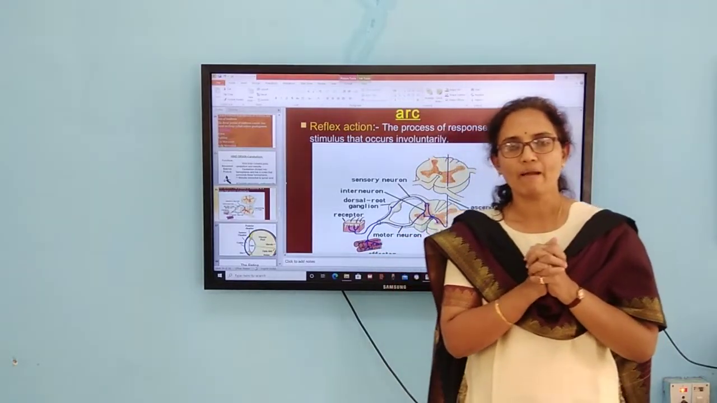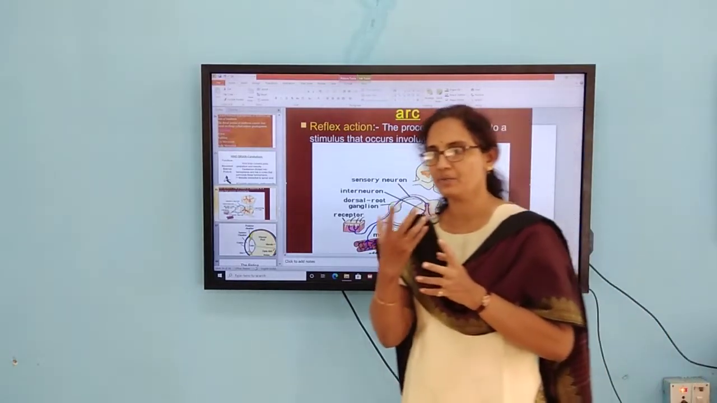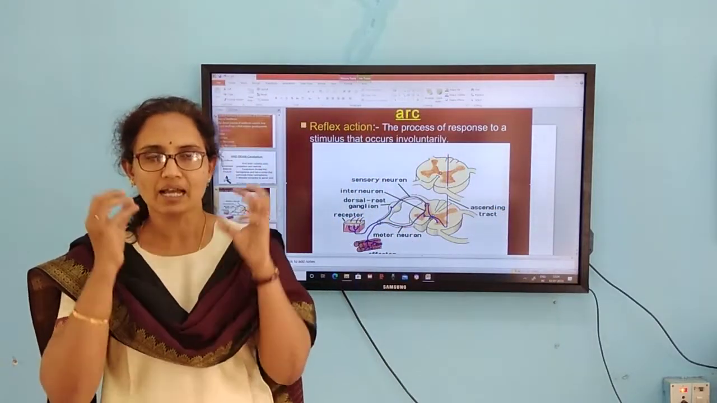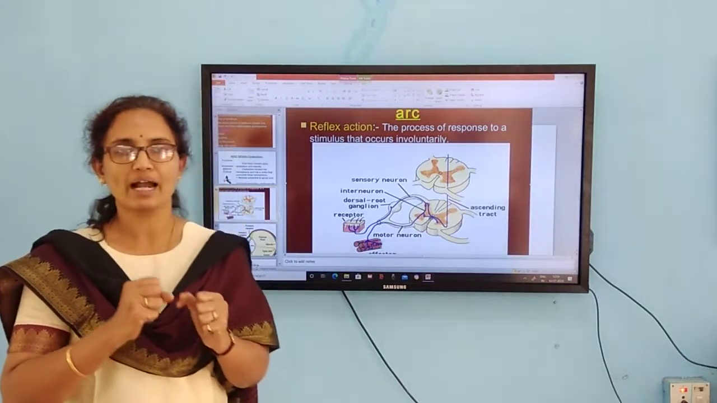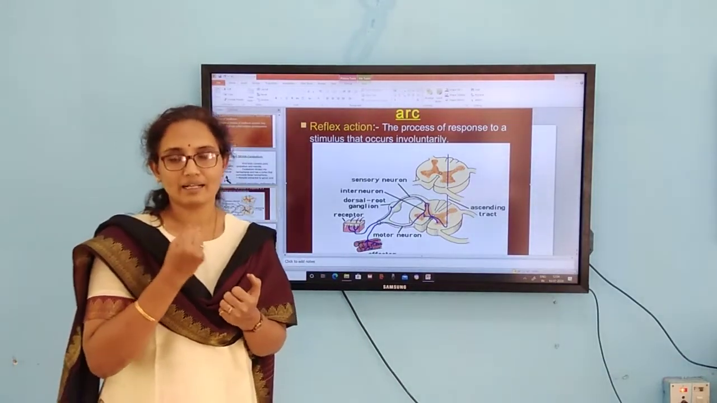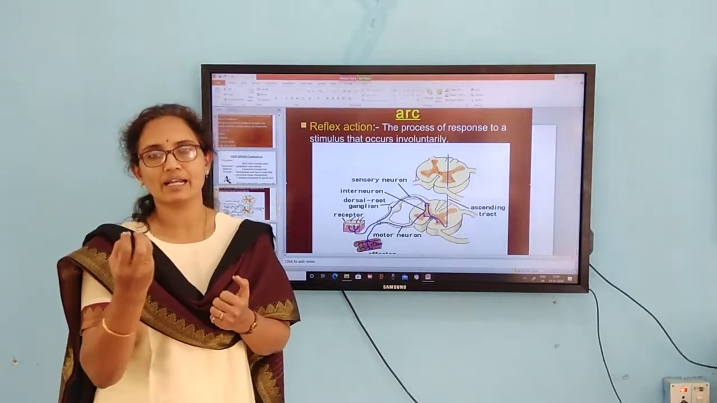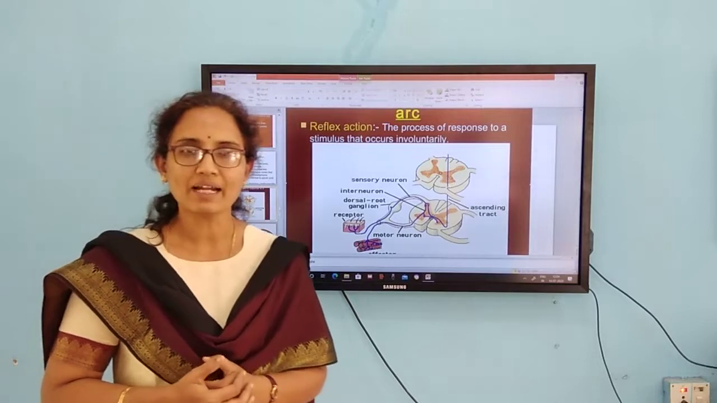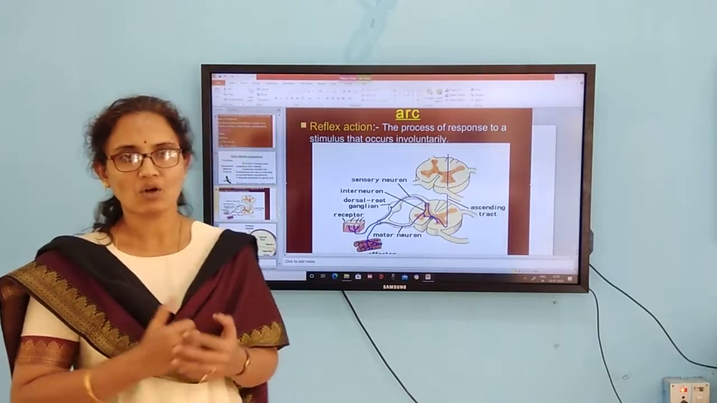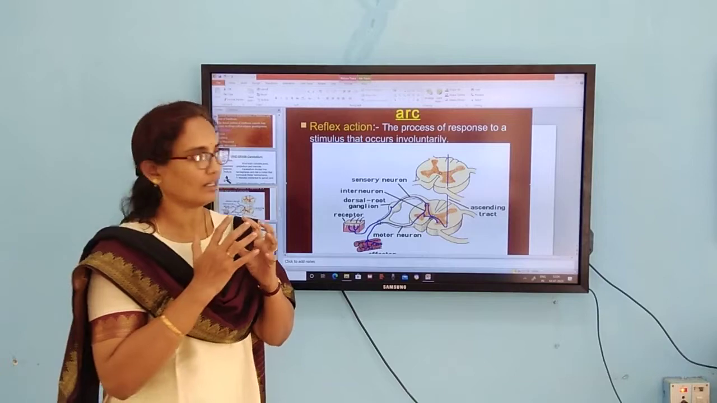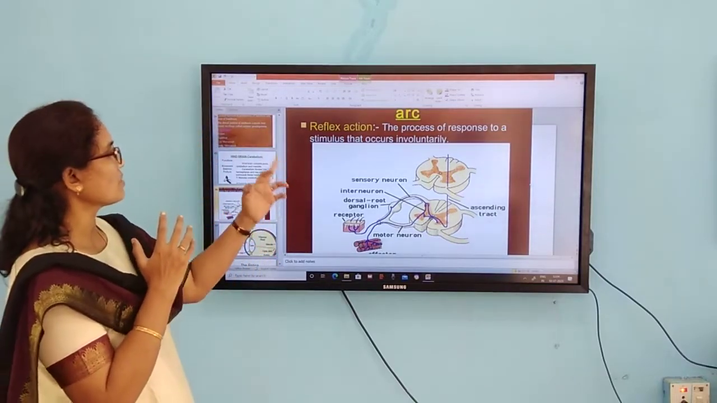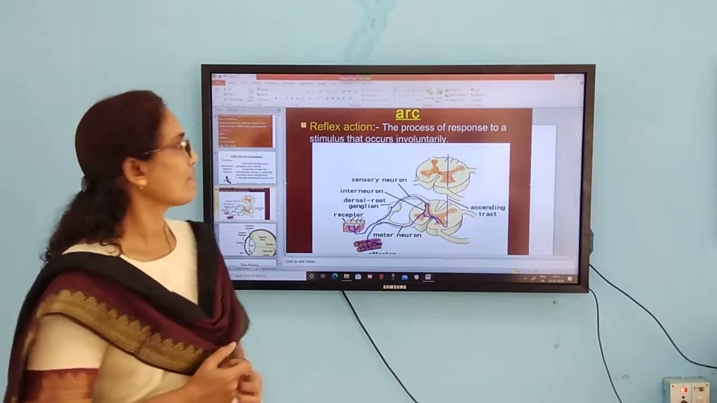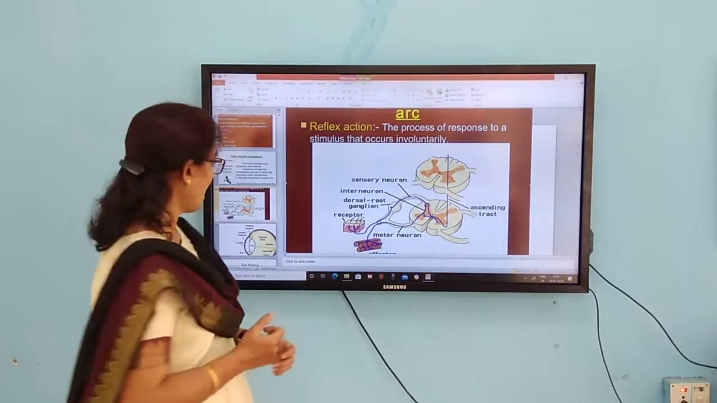Take for example, as you might have studied in 10th class, if any intense light falls into the eyes, immediately our eyes get closed. Also, whenever we see any foodstuff, our mouth starts watering. That is called the salivary reflex. All these are a response to a stimulus that occurs involuntarily, which we call reflex action.